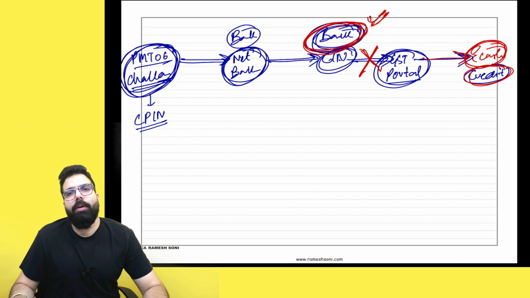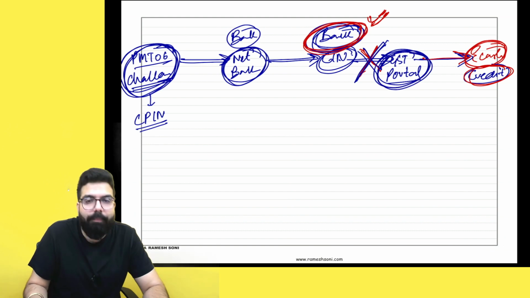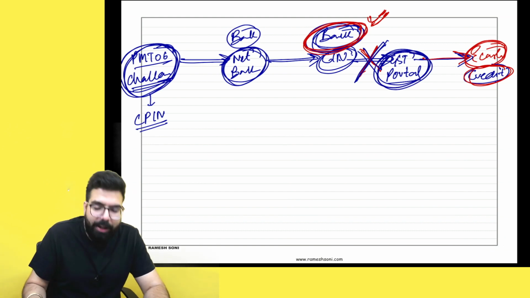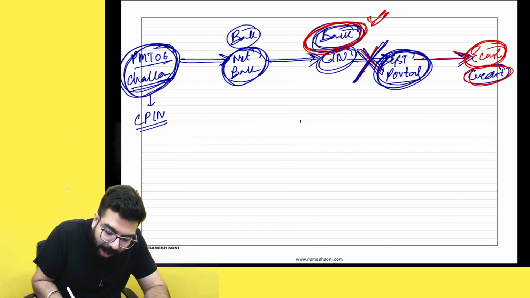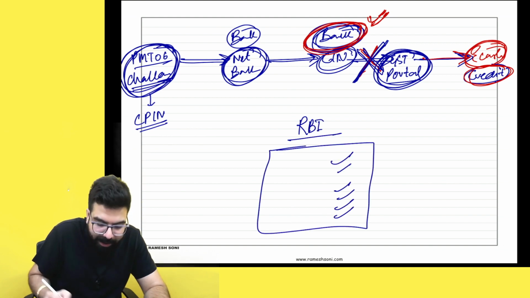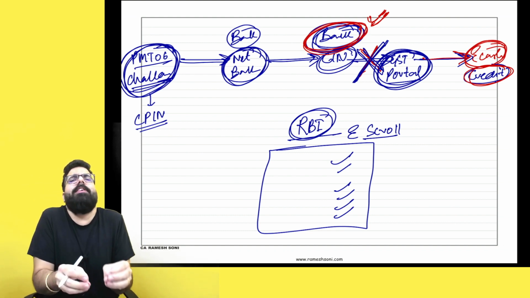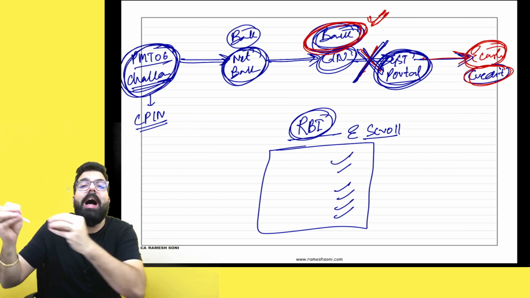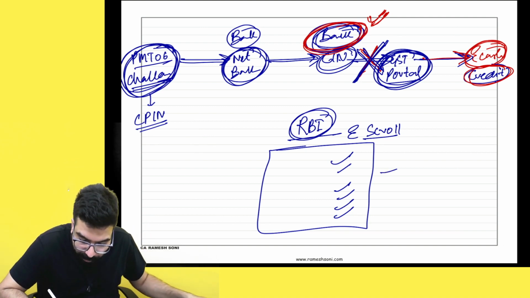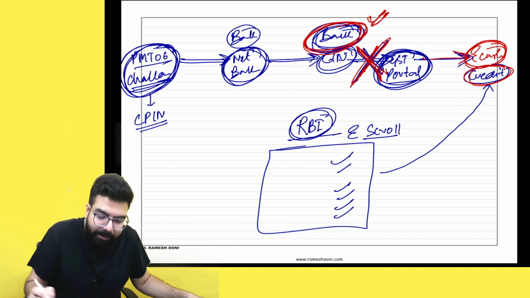Now they have said that if the bank fails to communicate the SIN number to the GST portal, here is how your e-cash ledger will be updated. Whenever your bank fails to communicate the SIN to the GST portal, RBI prepares one e-scroll list that the government has received this money in the government account. E-scroll means RBI prepares a list that this money has come into the government's account. On the basis of the RBI's scroll list also, the GST portal can update your e-cash ledger even if the bank has not communicated the SIN to the GST portal.